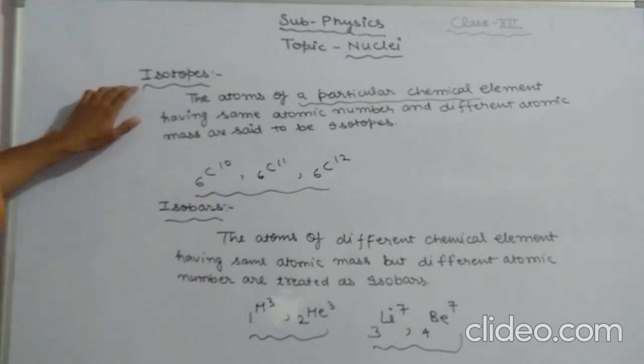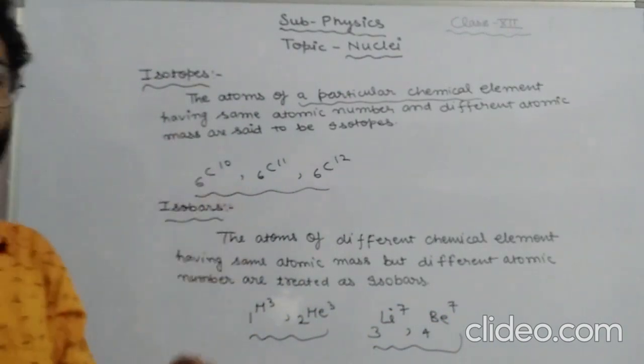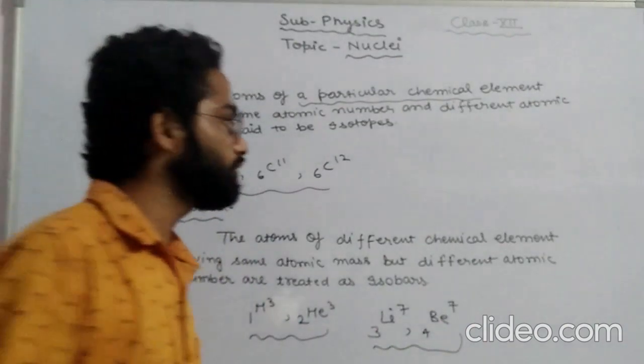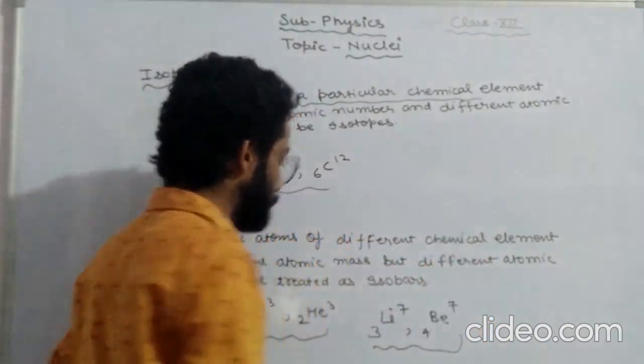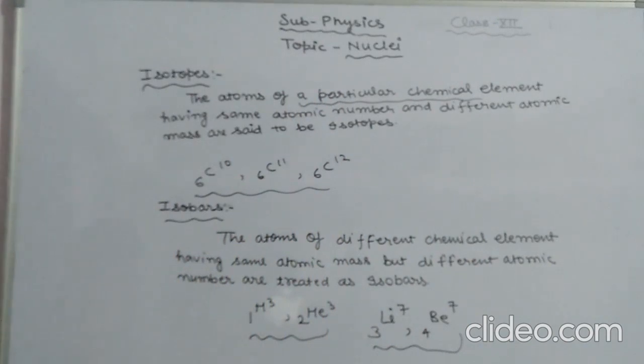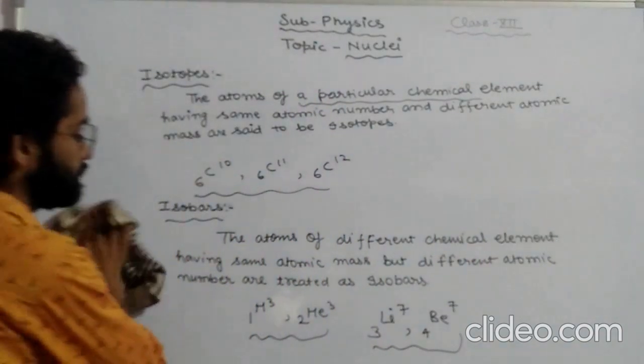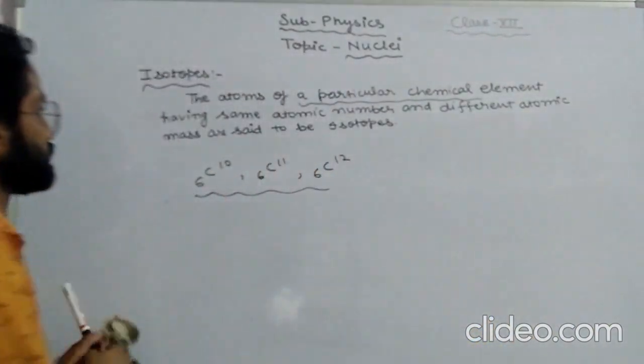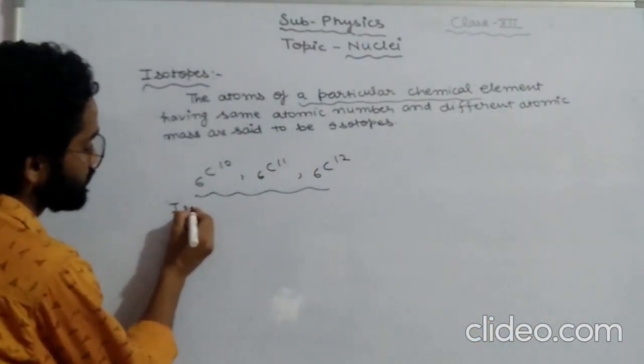So we have read what? Isotopes and isobars. There is one more important topic, that is called isotones. What are the isotones? Let's see what are the isotones. I'm just writing it here. Isotones.